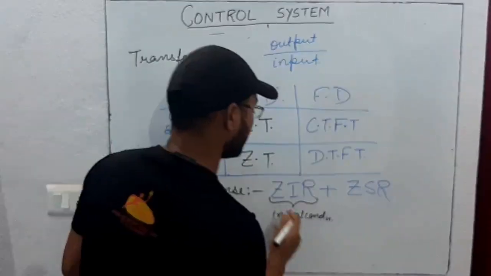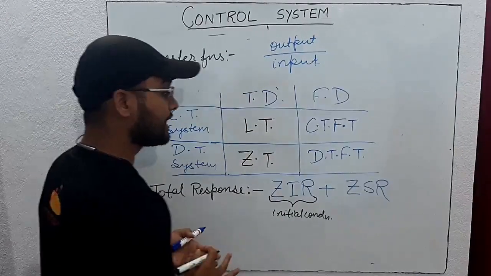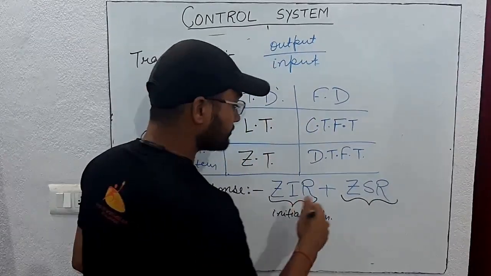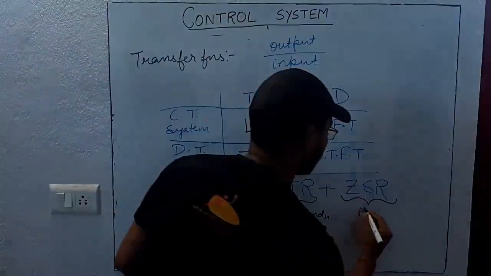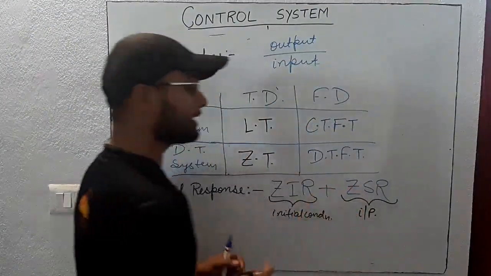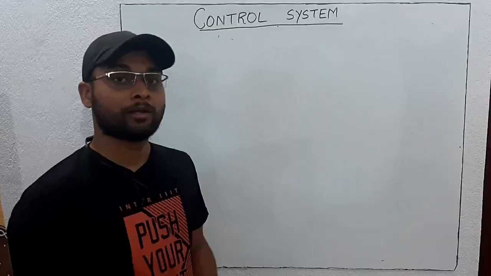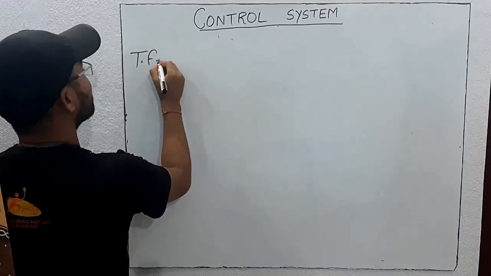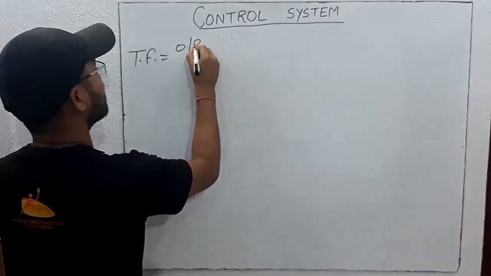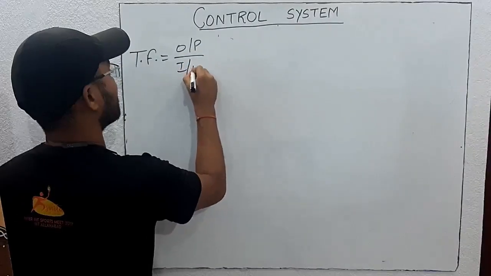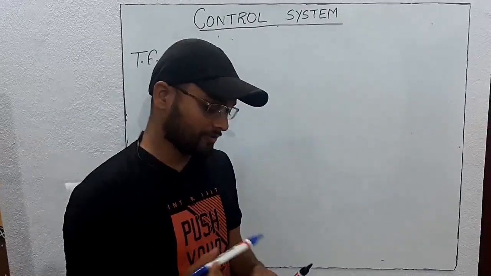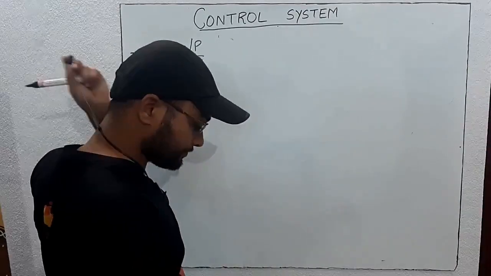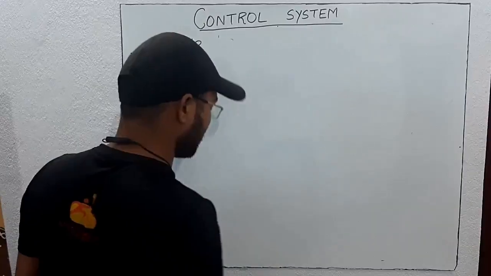The zero input response is due to the initial condition, and the zero state response is due to the input only. Initial condition is taken as 0. So we were studying the transfer function. The transfer function is output response by input response. For various inputs, we will see in control system what the transfer function will be.